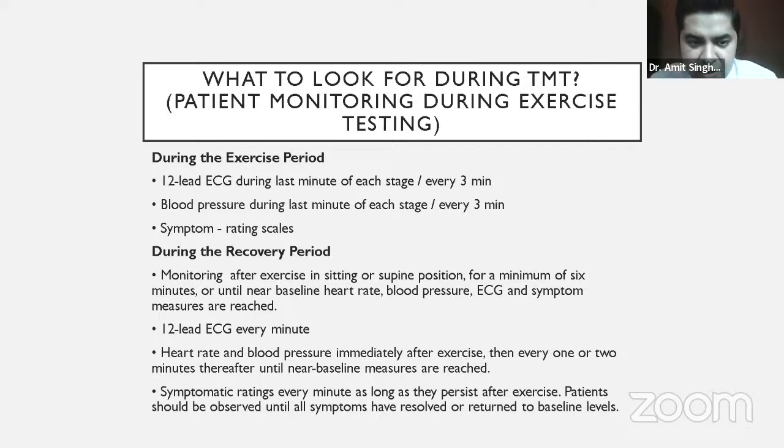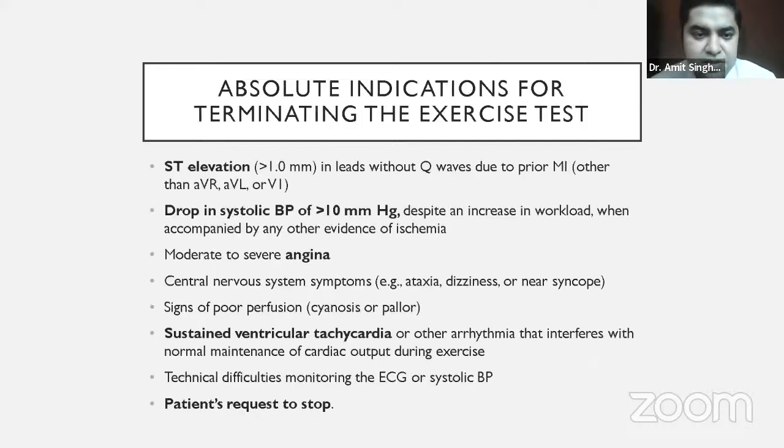And once the patient has reached a specific METs or a specific stage, or if the patient has become symptomatic and we have stopped the test, even during the recovery period, when the patient is at rest, we keep recording these three things: the ECG, the blood pressure, and symptoms. This we have to do until the patient's heart rate and blood pressure return to the baseline or resting state, or until the ECG normalizes.